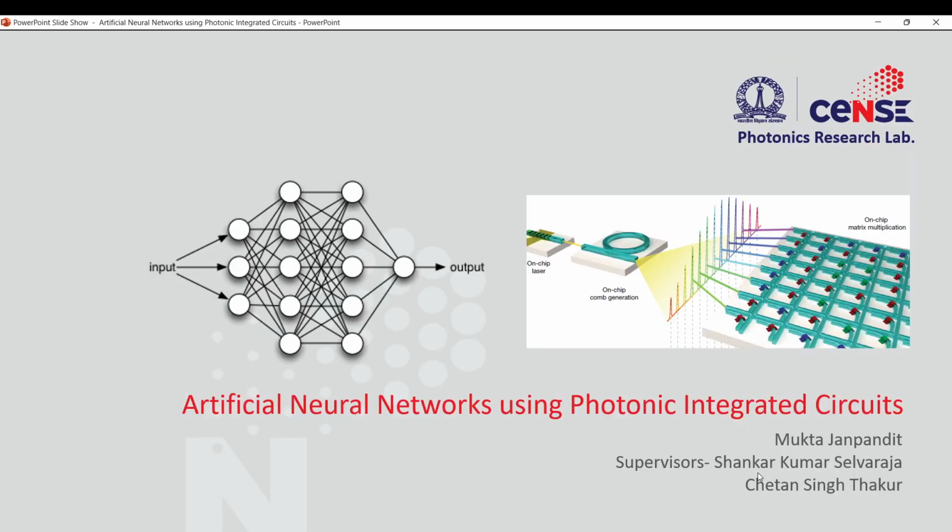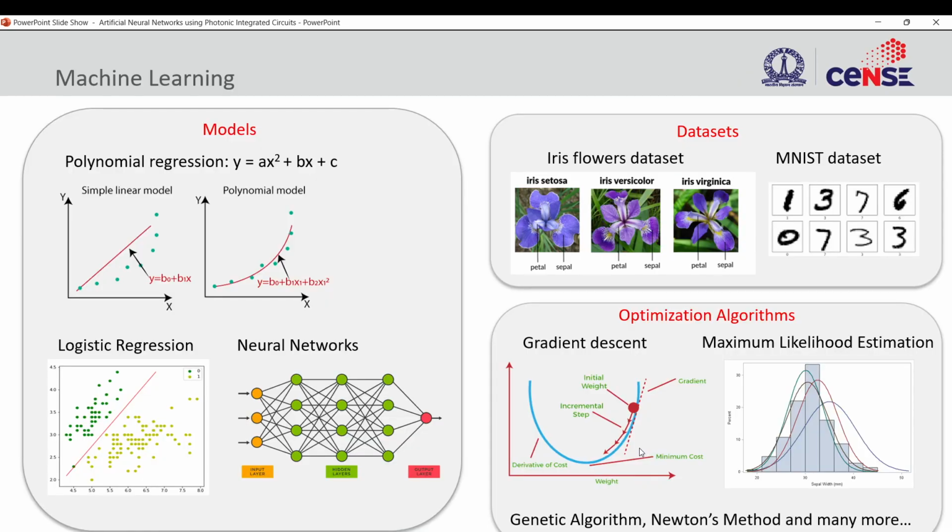My supervisors are Professor Shankar and Professor Chetan from the ESC department in ISC itself.